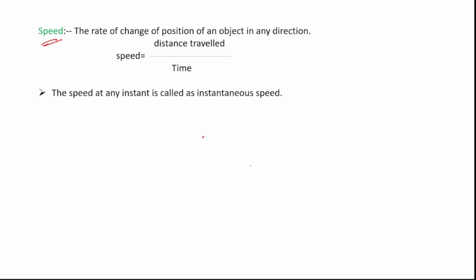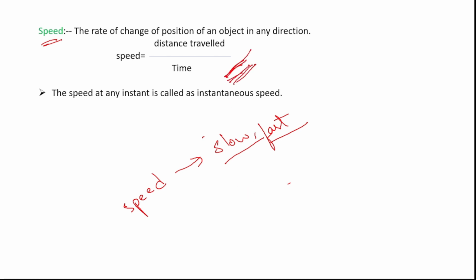Okay, what is speed? In the general case, when an object moves, how do we describe it? We say it is going fast, or we say it is going slowly. So speed gives us an idea whether the object is moving slowly or fast. So the speed of a body is nothing but the distance traveled per unit time.